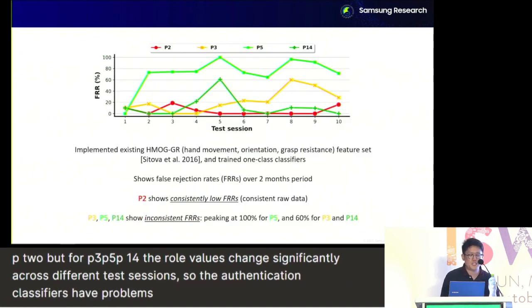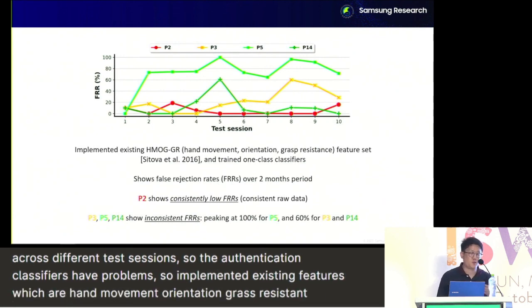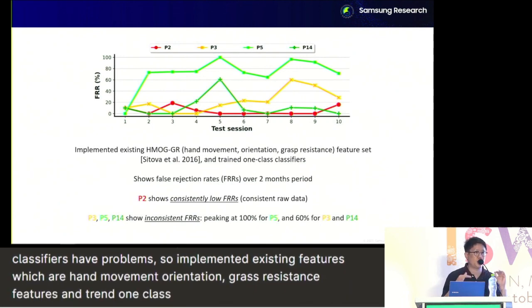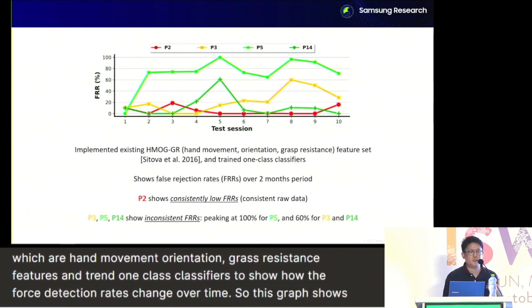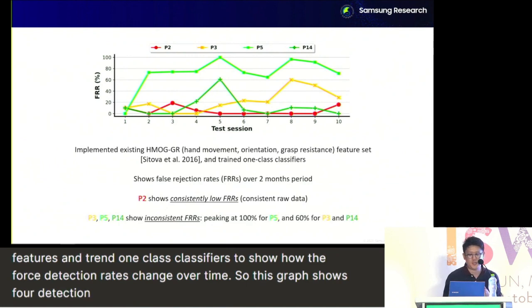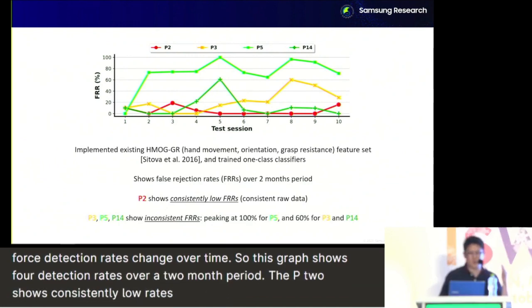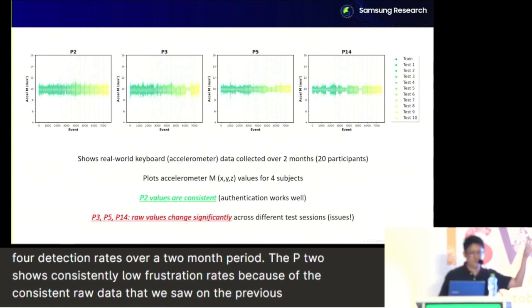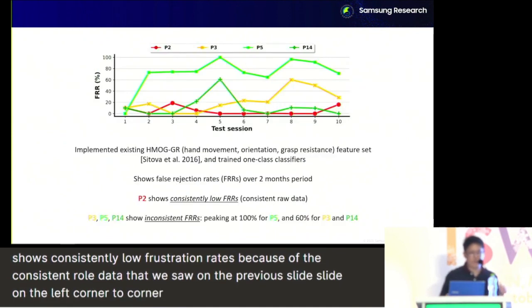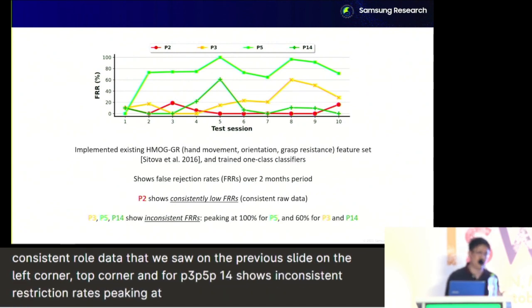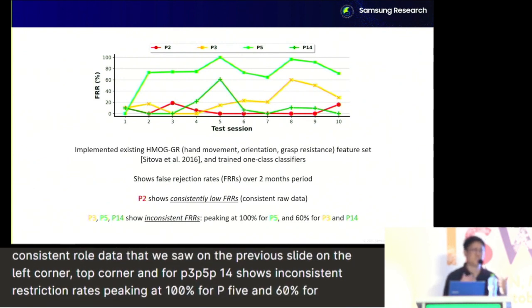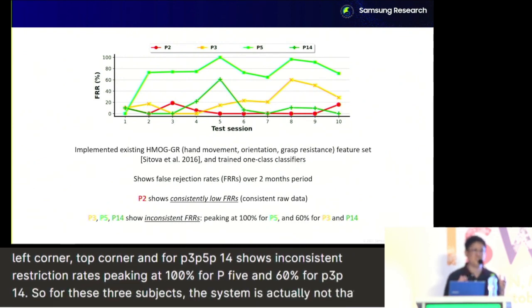So we implemented existing HYOUNGHAN features, which are hand movement, orientation, grasp resistant features, and trained one-class classifiers to show how the false rejection rates change over time. This graph shows false rejection rates over a 2-month period. P2 shows consistently low false rejection rates because of the consistent raw data that we saw on the previous slide. And P3, P5, and P14 show inconsistent false rejection rates, peaking at 100% for P5 and 60% for P3 and P14. So for these 3 subjects, the system is actually not that usable because the false rejection rates are just too high at certain points.